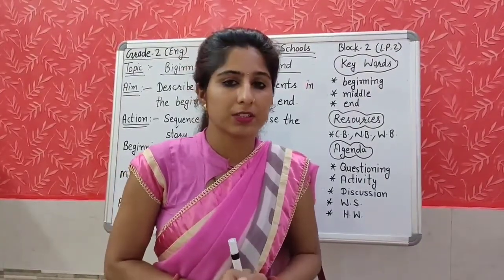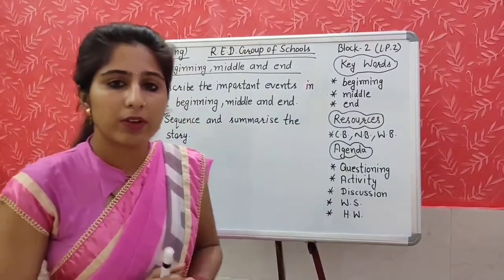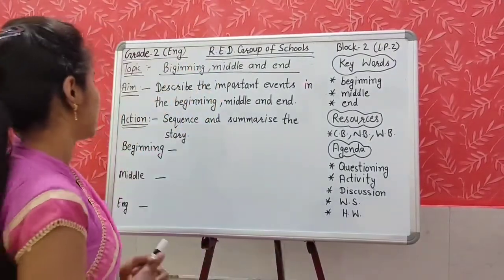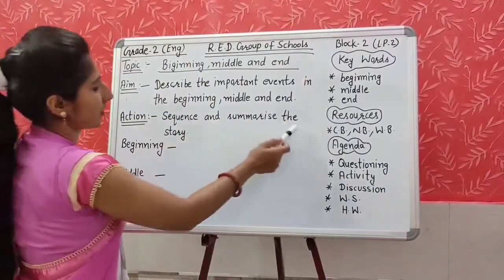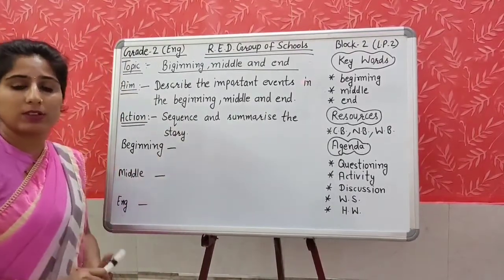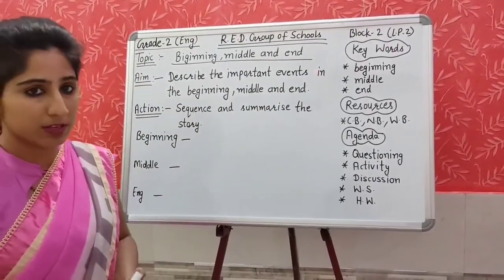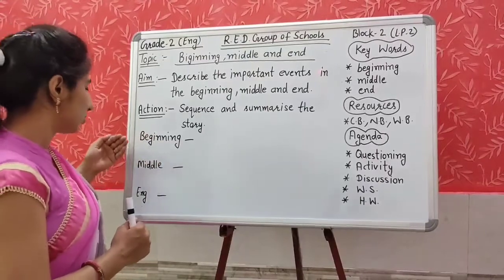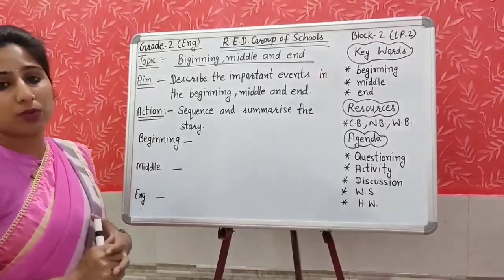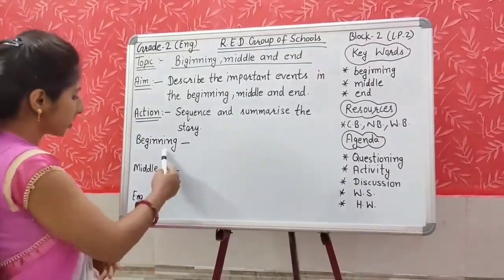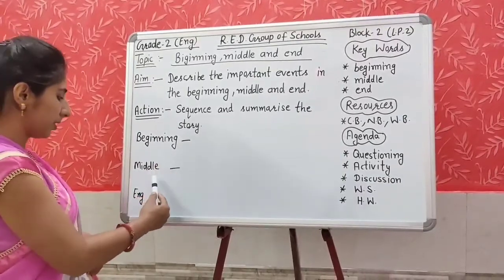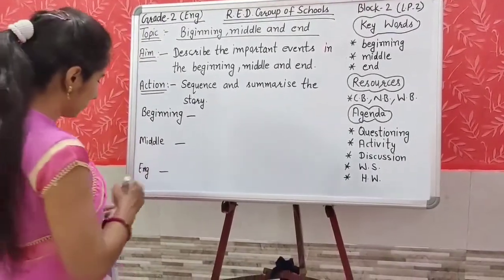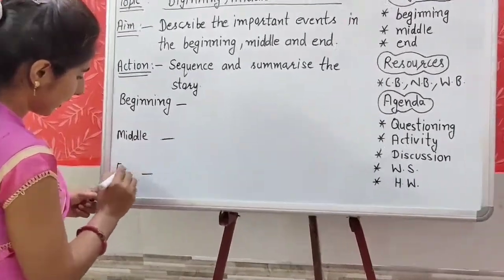Yes students, now it is time for the action part. What will we do? Action: sequence and summarize the story. We will sequence the story and we will summarize it into 3 points. You will take your notebook and write these 3 points in your notebook: beginning, middle, and end.